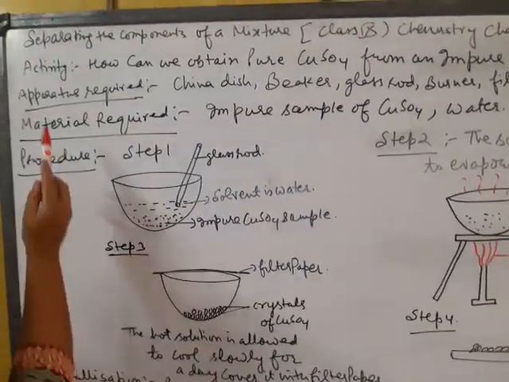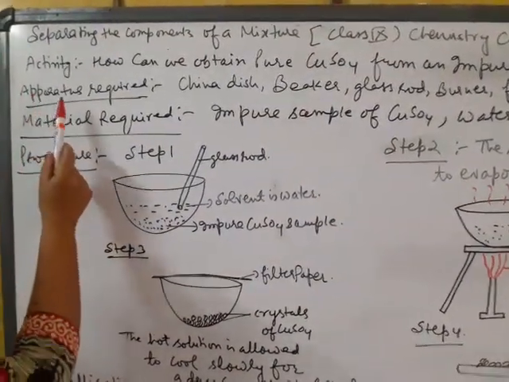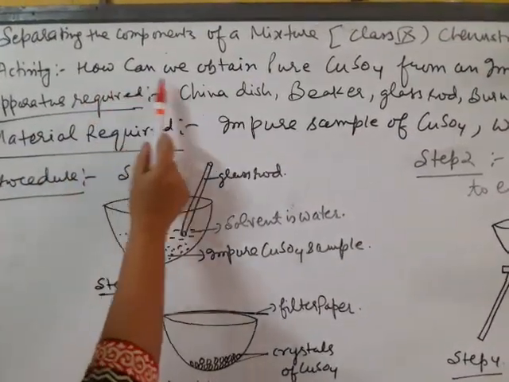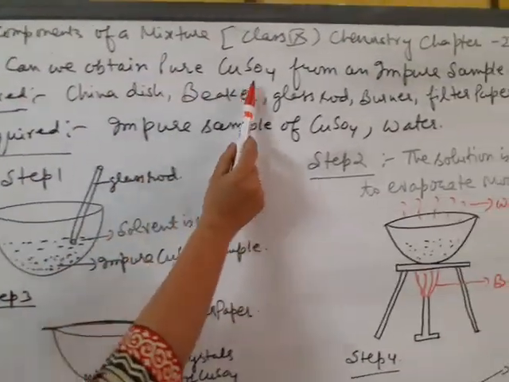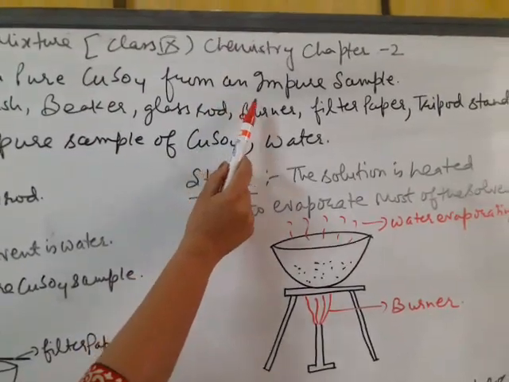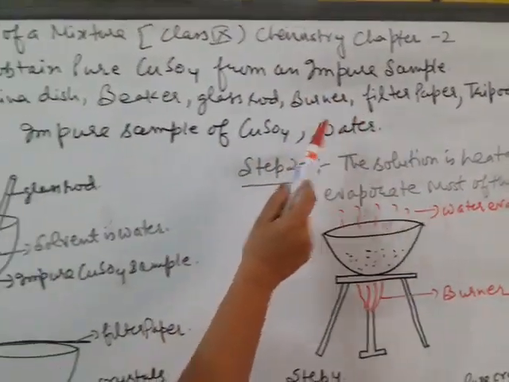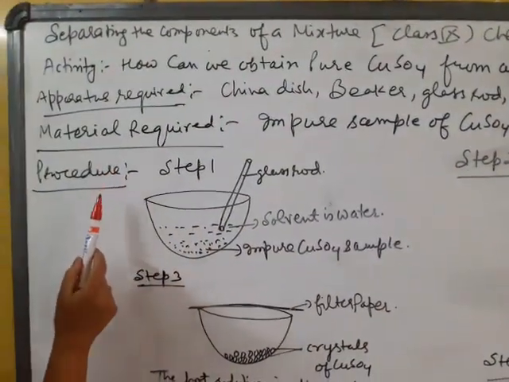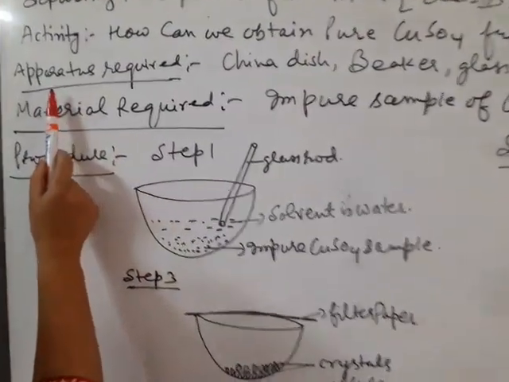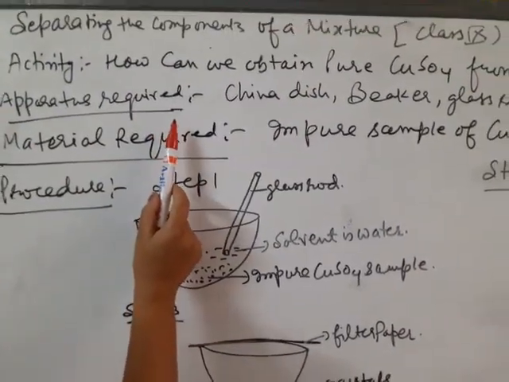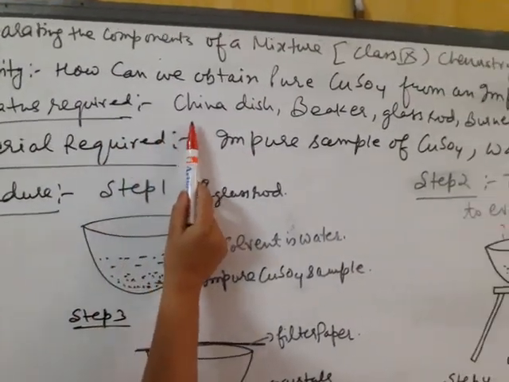Yes, student. Today we will do another activity. How can we obtain pure copper sulfate from an impure sample? The technique is crystallization. What are the apparatus required for this technique, crystallization?